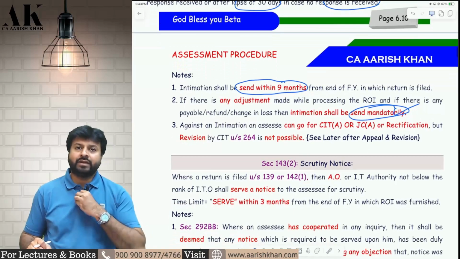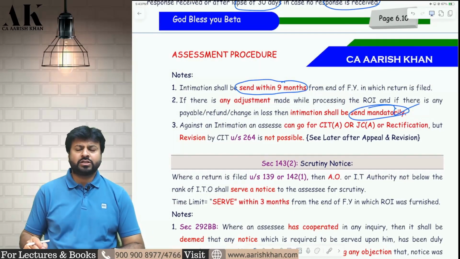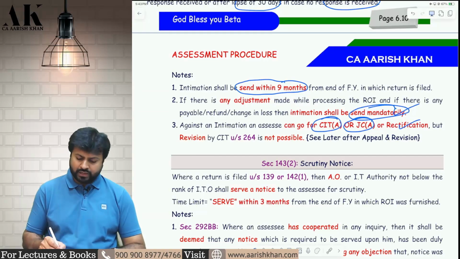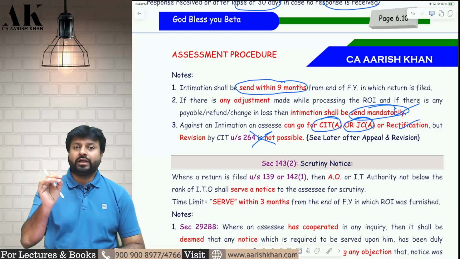Against an intimation, if I am not happy, then what is the remedy available with me? If you are not happy with the intimation, you can file an appeal to CIT appeal or JC appeal, or you can also go for rectification proceedings, but you cannot go for revision under 264 against intimation, because revision under 264 is only possible against an order, not against an intimation.